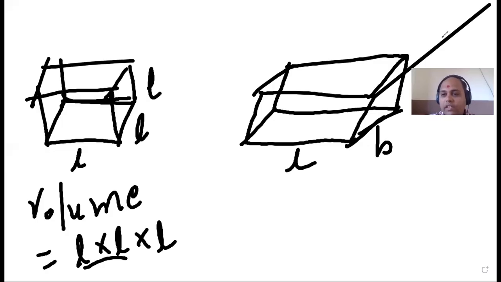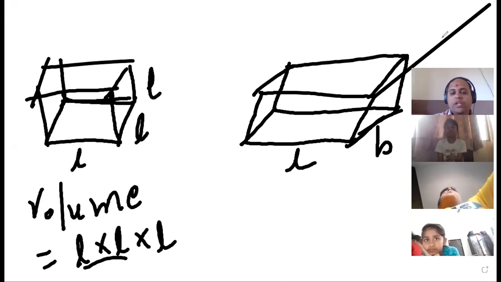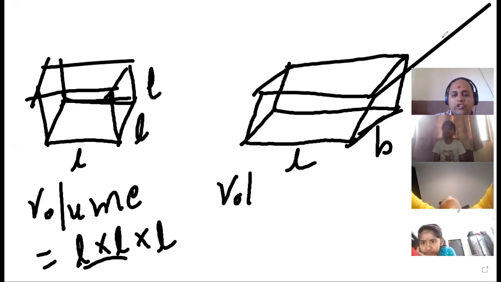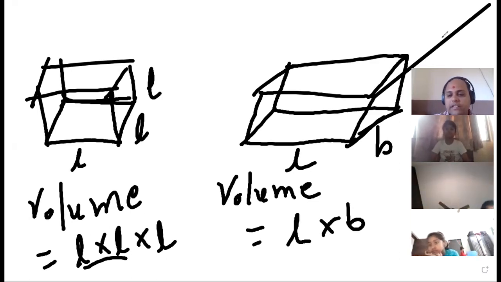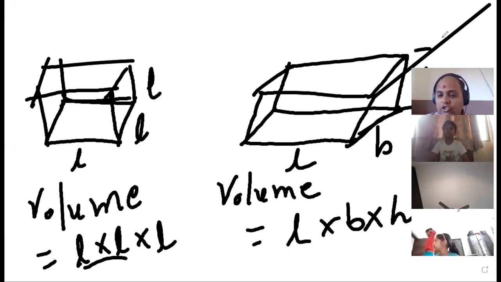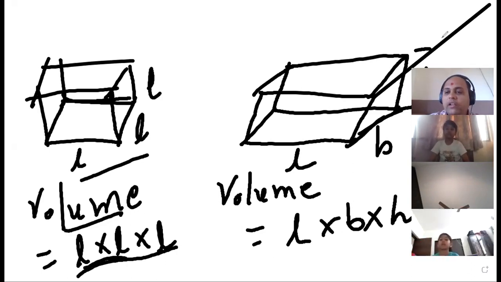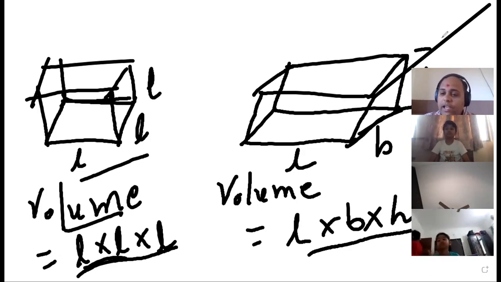Height. Okay, yes. So we have got L into B for volume, right? Volume of a rectangle is equal to L into B, that is area, into this height, LBH, right? So for the volume of a cube, it is L into L into L, right? All the sides are the same for a cube, and for a cuboid, which is made up from a rectangle, it will be LBH. Everyone understands this? Everyone clear on this one?